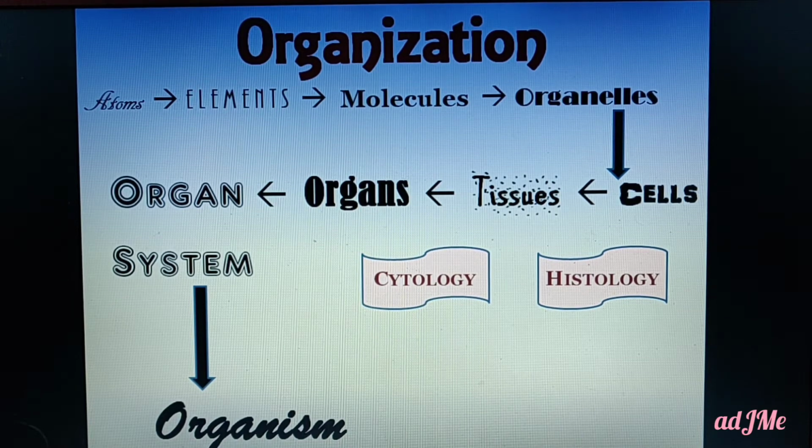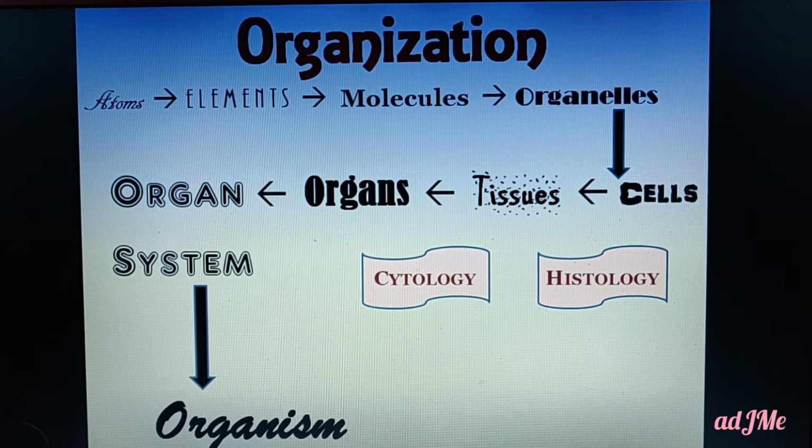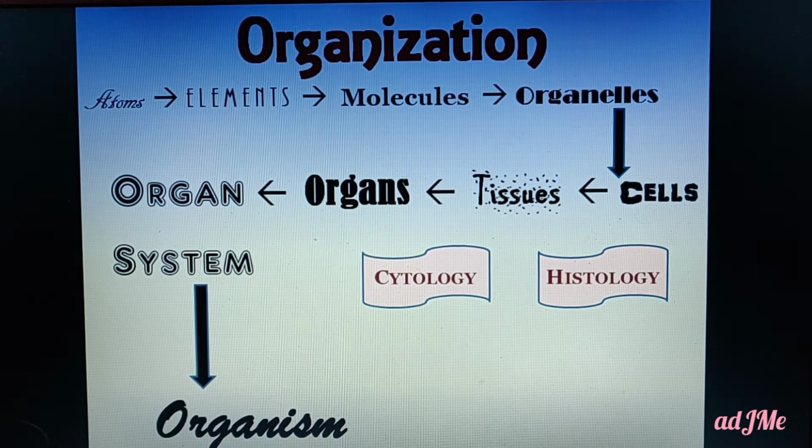A group of atoms organize to form elements. Okay, so many atoms group together to form elements. Wherever you come across this arrow mark in this video, it is none other than organization. So a group of atoms forms elements.